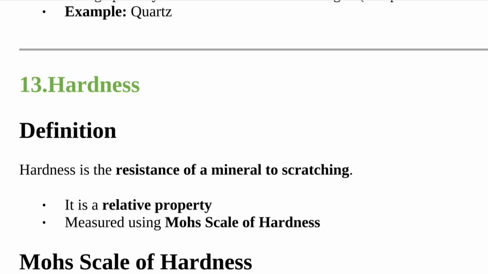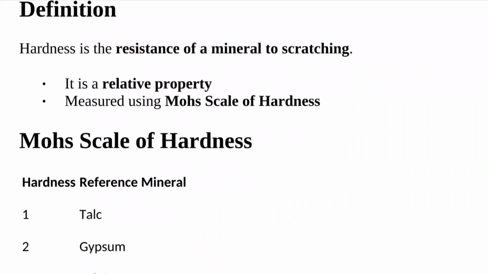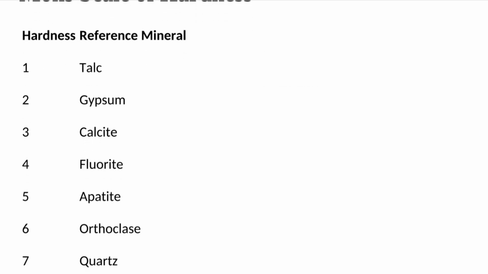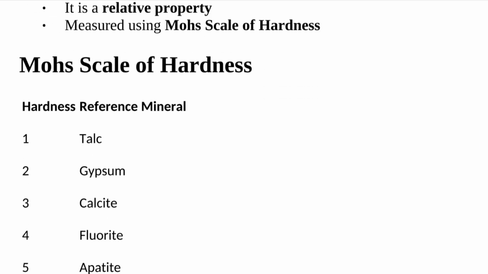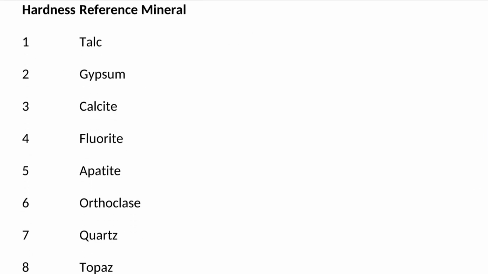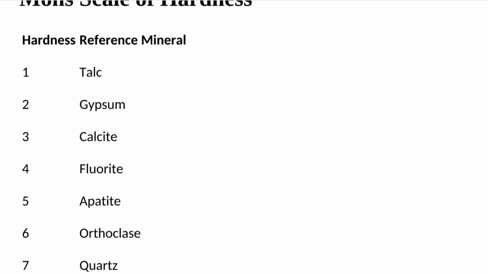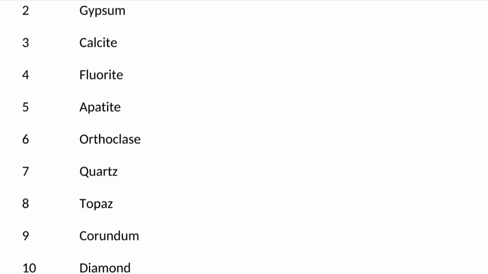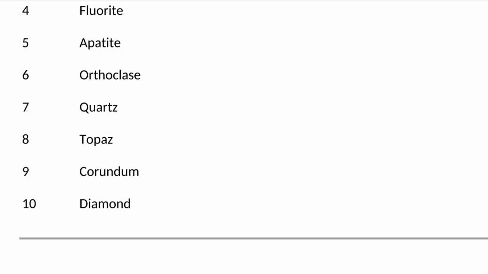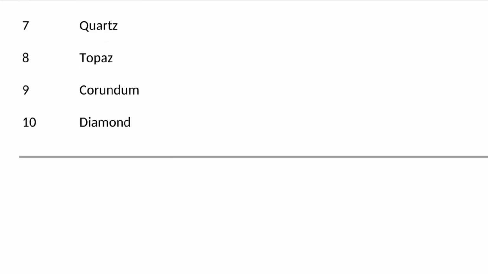Next property is hardness. Hardness is the resistance of the mineral to scratching. It is a relative property measured using the Mohs scale of hardness. The Mohs scale has numbers to indicate the hardness. First is talc, second gypsum, third calcite, fourth fluorite, fifth apatite, sixth orthoclase, seventh quartz, eighth topaz, ninth corundum, and tenth is diamond.